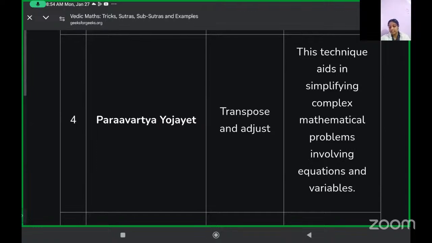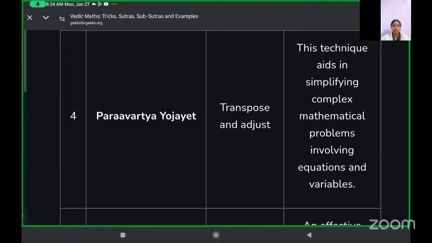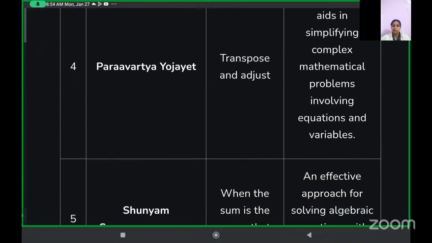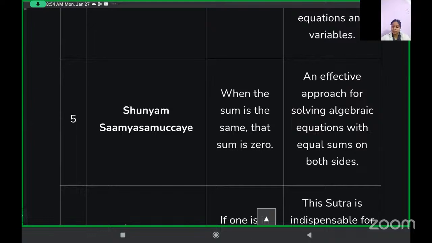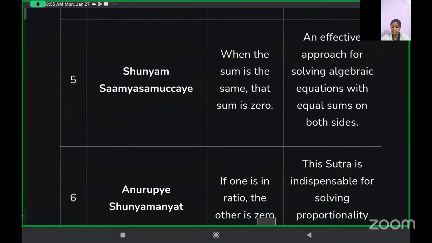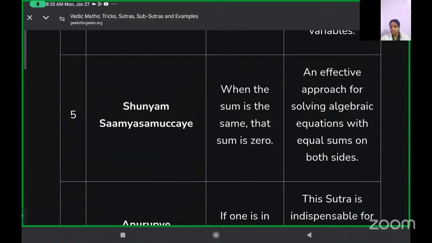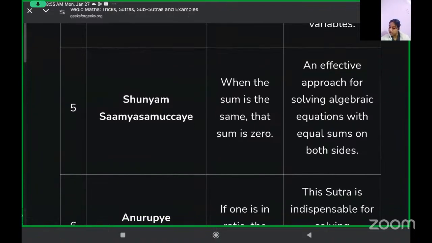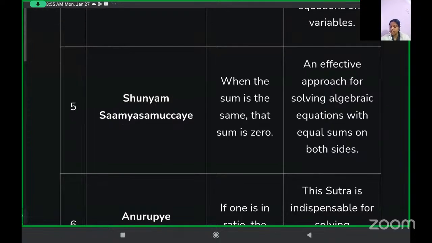This technique aids in simplifying complex mathematical problems involving equations and variables, to solve them. Then we have Shunyam Samyasamuccaye. When the sum is the same, that sum is zero. This is another technique to solve algebraic equations with equal sums on both sides.